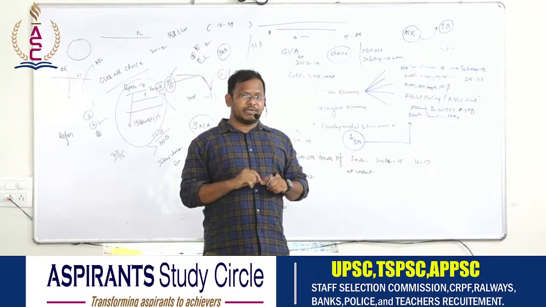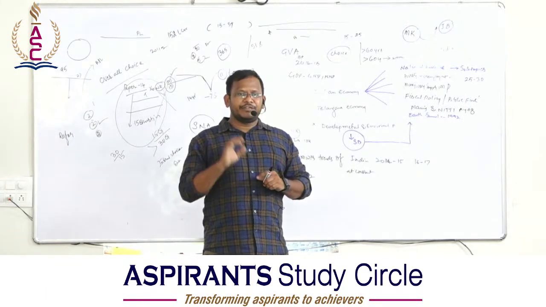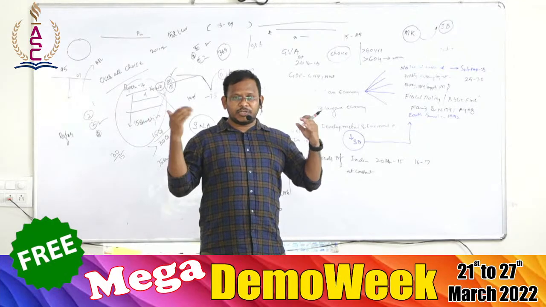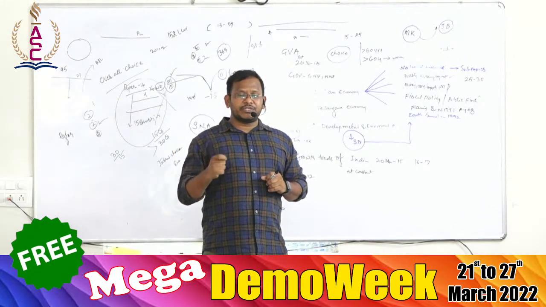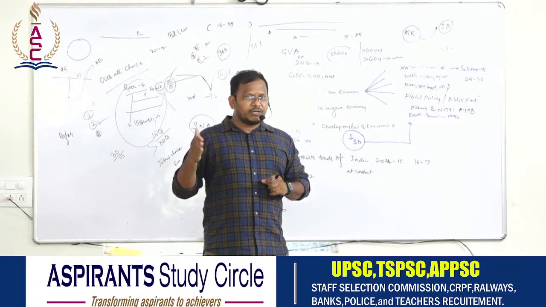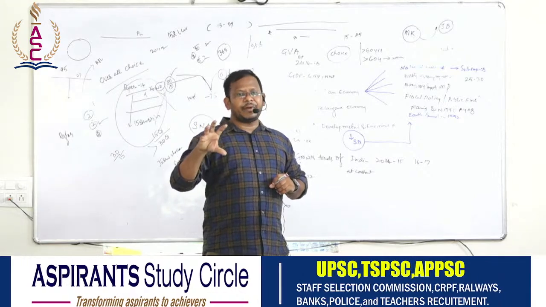There are five chapters which are a cakewalk for any aspirant if you go through them with conceptual clarity. Conceptual clarity means you should be in a position to define. If I ask you what is poverty, you should be in a position to write at least 150 words about the definition of poverty.